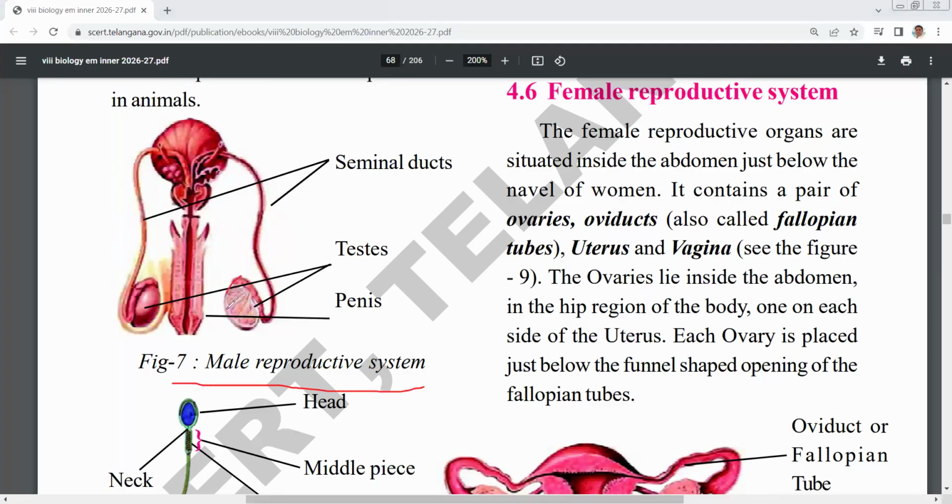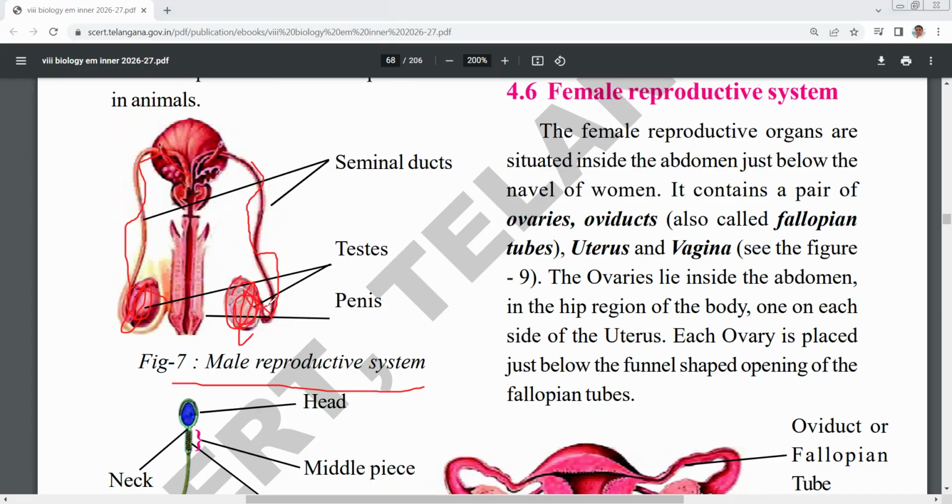There is a pair of testes present. These are the testes, and they are connected with tubes called seminal ducts. These seminal ducts join at the ejaculatory duct, where the seminal vesicles, prostate gland and Cowper's glands are present.